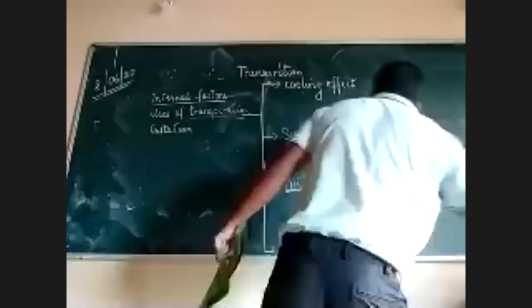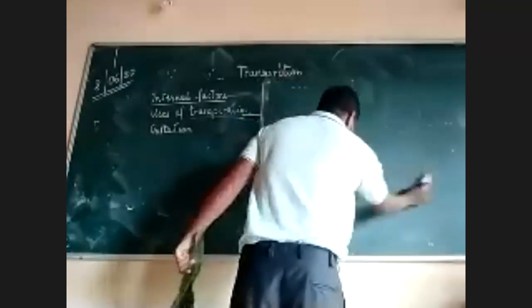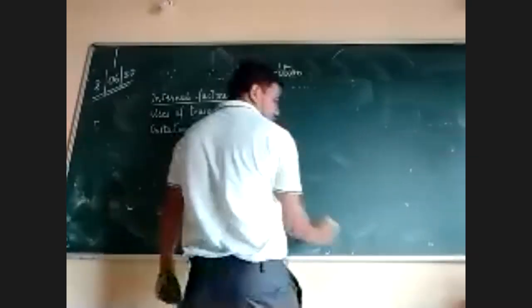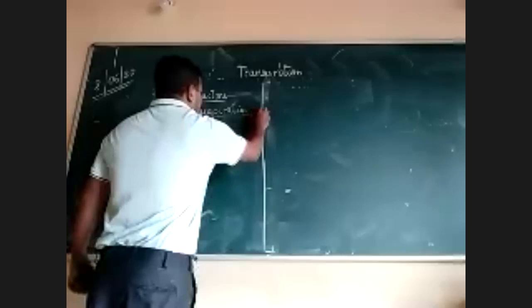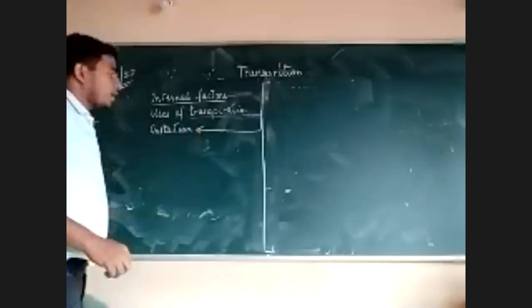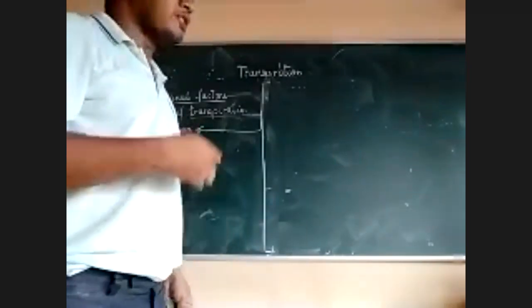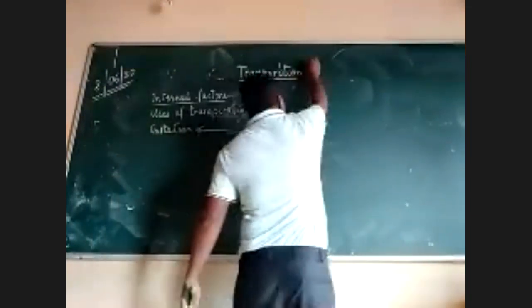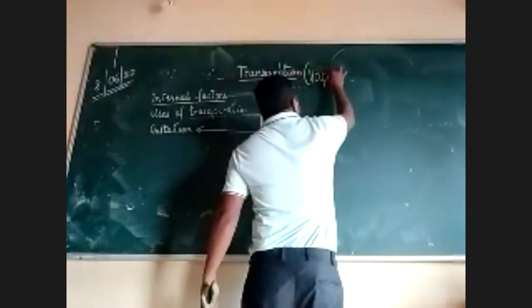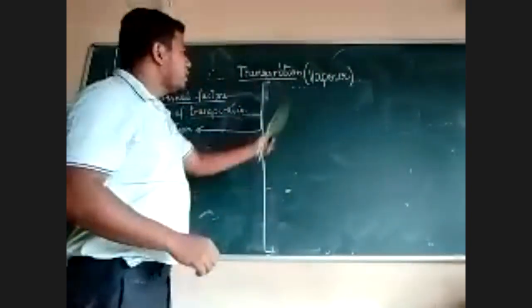The last one we will see today is guttation. Now, what is this? Guttation is similar to transpiration. It is losing of water. Now you have to remember, in transpiration the loss of water is in the vapor form.